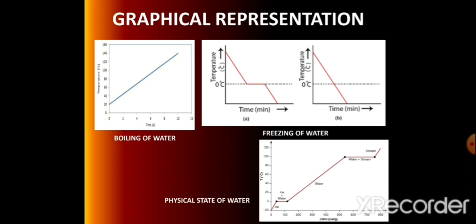Students, now you see the fourth graph. Here is the graphical representation of the physical states of water. In it, the ice temperature is shown as minus 20 degrees Celsius, like a polar cap or glacier. It absorbs heat, then the temperature rises up to 0 degrees. Still it is in ice form.